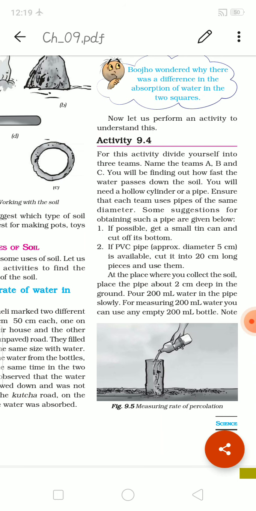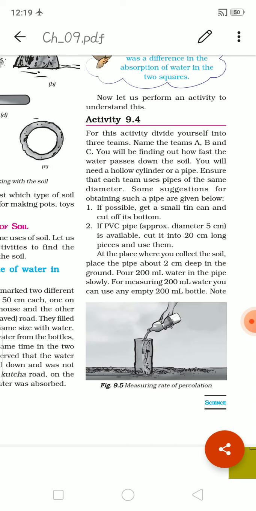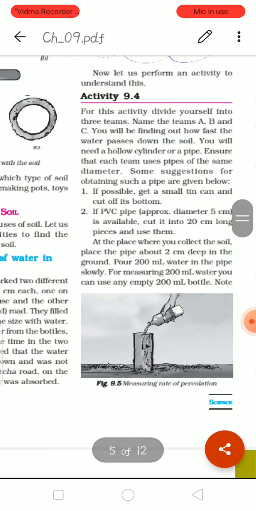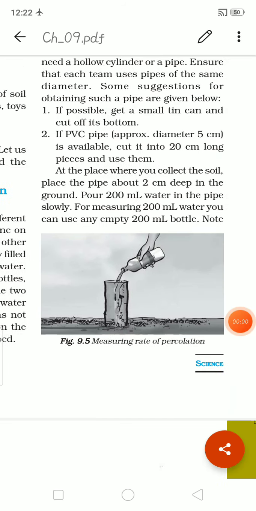At the place where you collect the soil, place the pipe about 2 cm deep in the ground. Clear? Keep the pipe about 2 cm deep in the ground. Okay, we kept it. Pour 200 ml water in the pipe slowly, as shown in the figure. See here, they have placed the tin can in the soil about 2 cm deep and are pouring 200 ml water inside it.